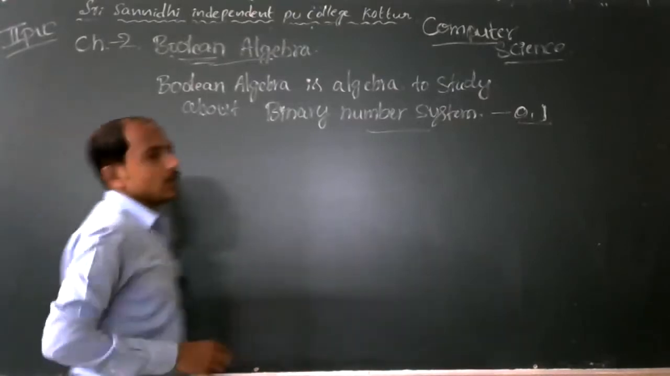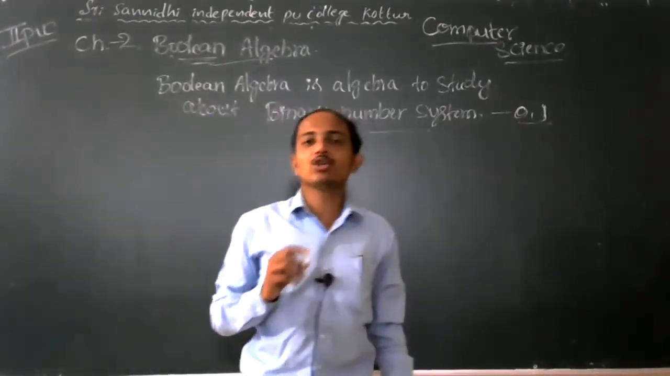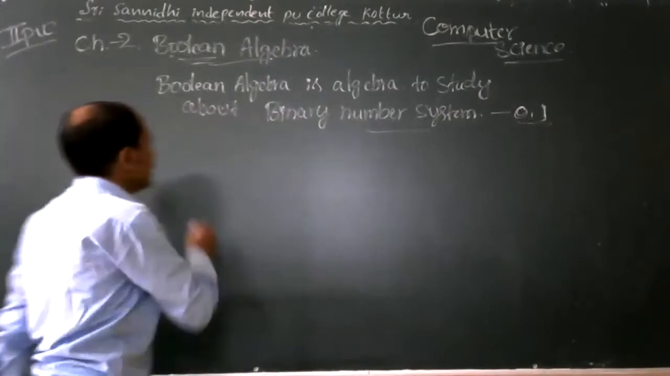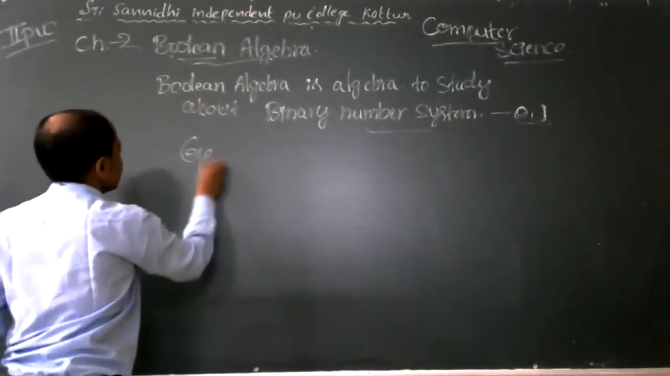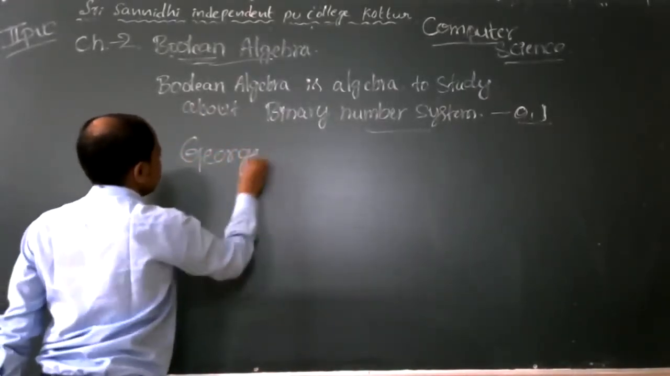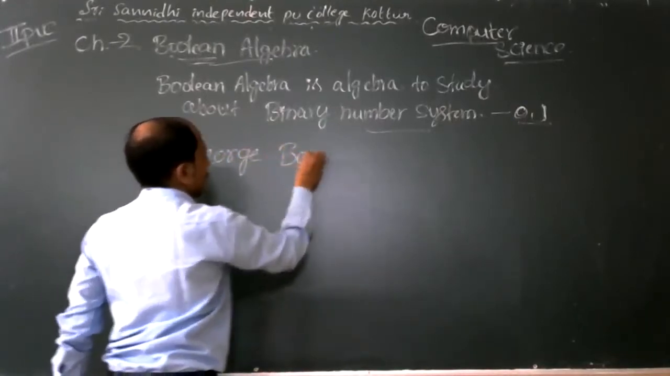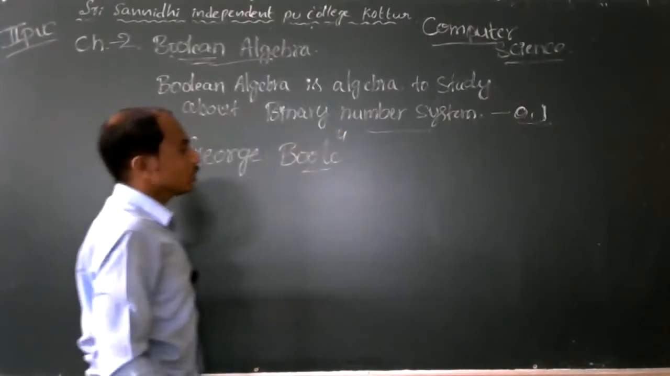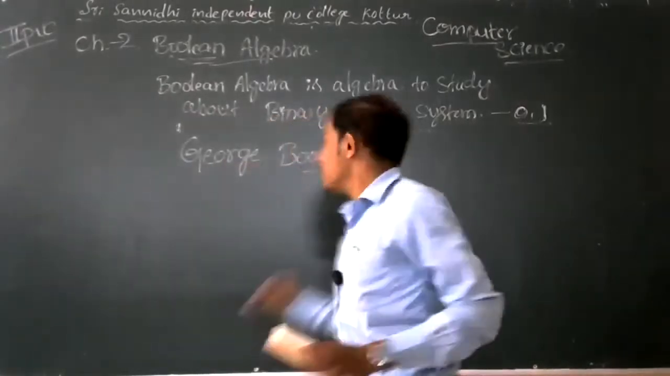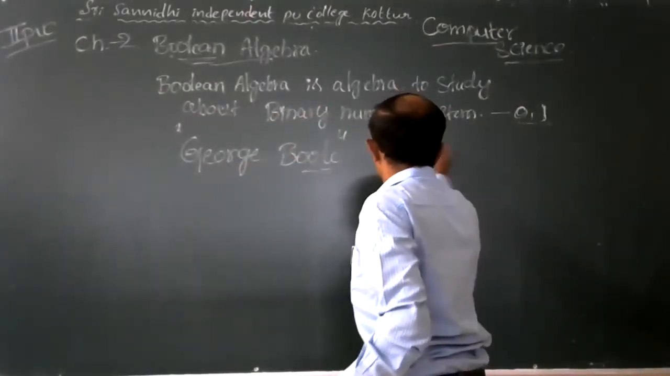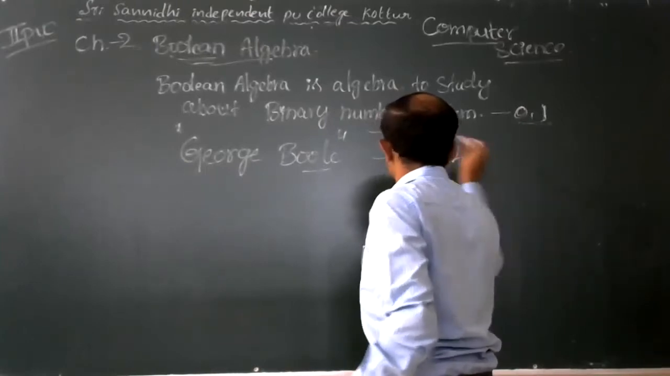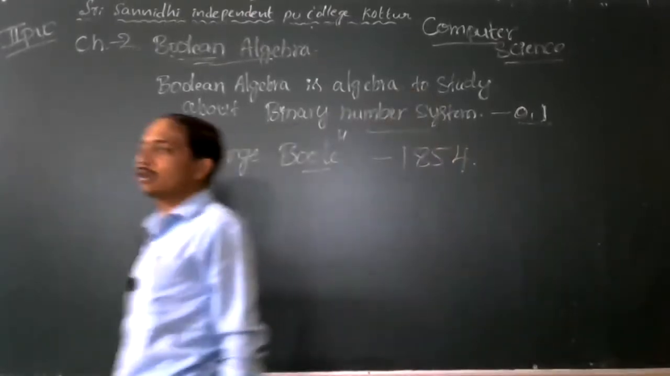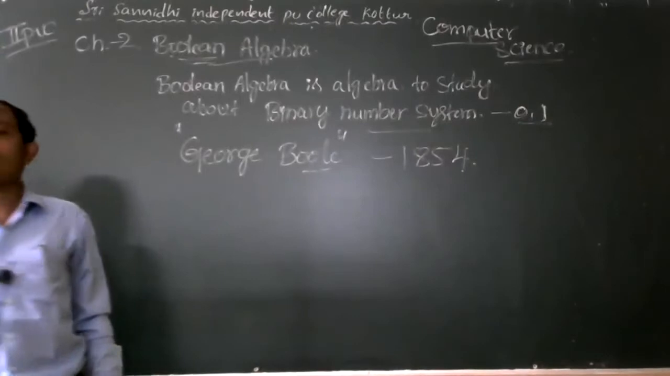Boolean algebra was introduced by George Boole, a scientist. George Boole introduced the Boolean algebra concept in 1854.